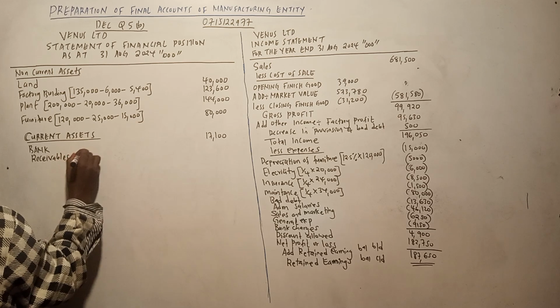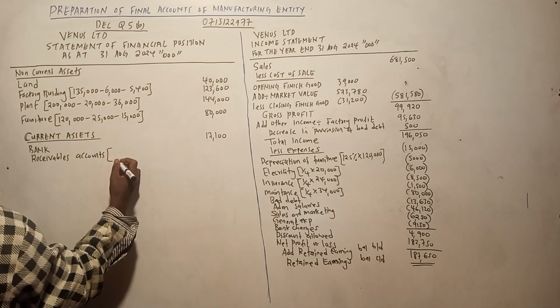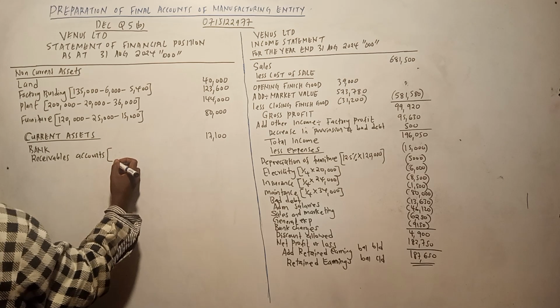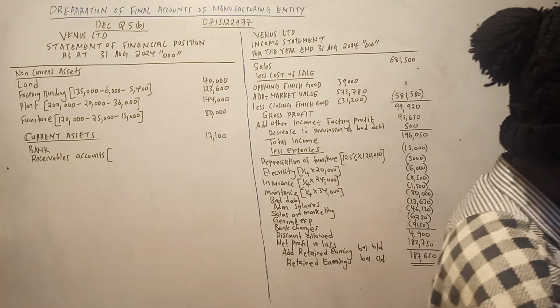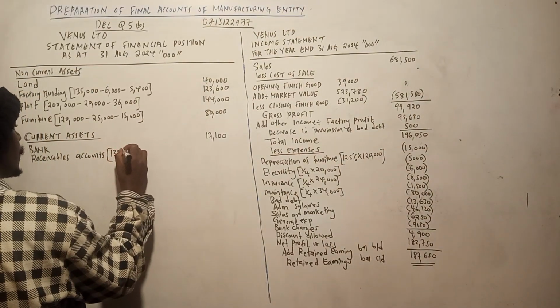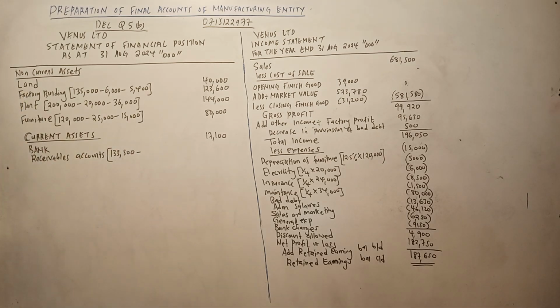Receivables account. We need to do a working for this one. So we start with the receivables amount. What was it? Receivables from the question is 133,500. 133,500. Then we need to less the depreciation.